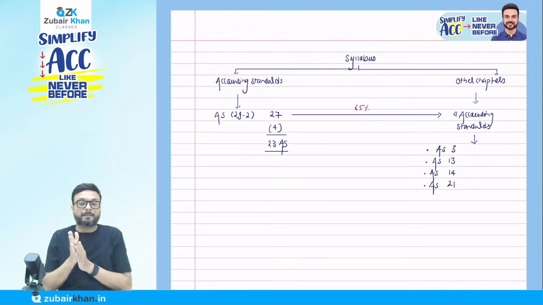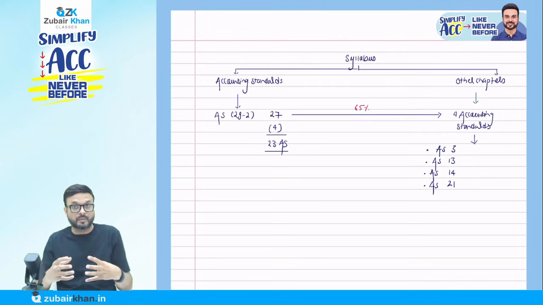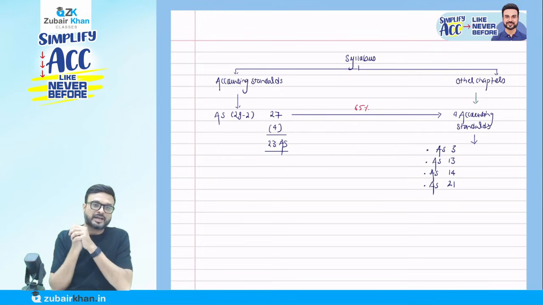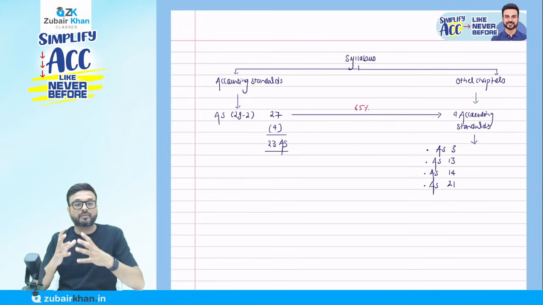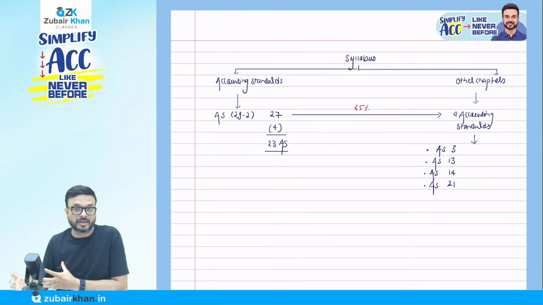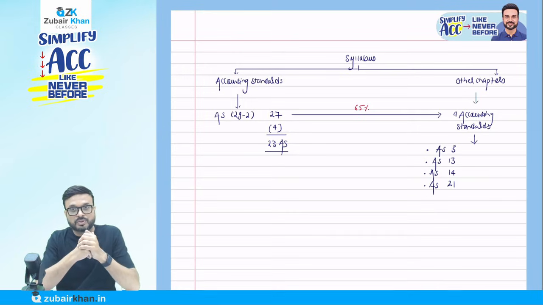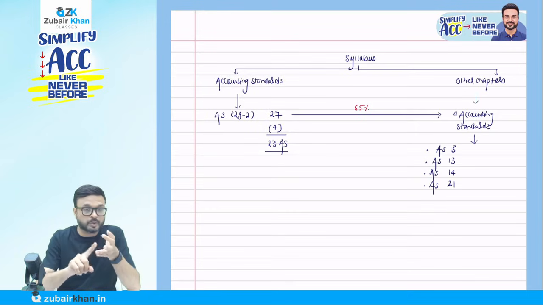Now, apart from these 4 accounting standards, which we consider a part of other chapters. Why do I consider them other chapters? The reason is that they carry very heavy marks in examination. A 14 mark question comes from AS 14 and from AS 21, and generally they ask a question from AS 3 as well. AS 13 also they ask.